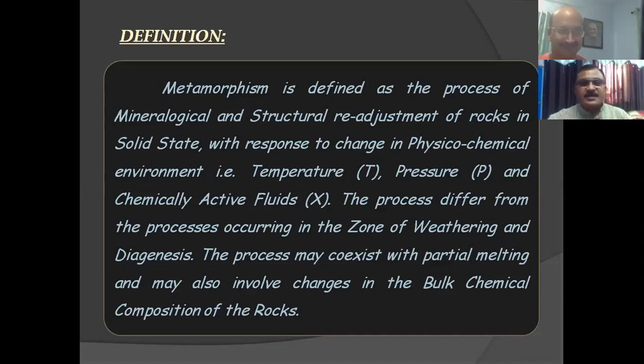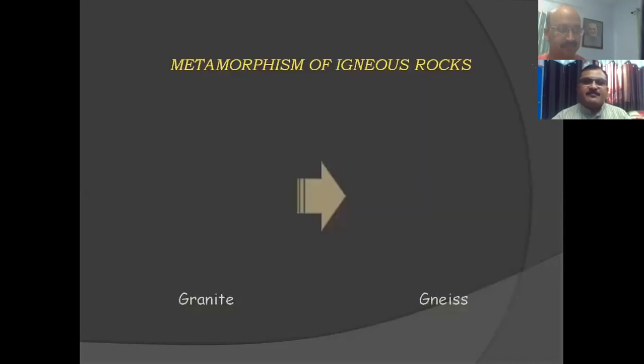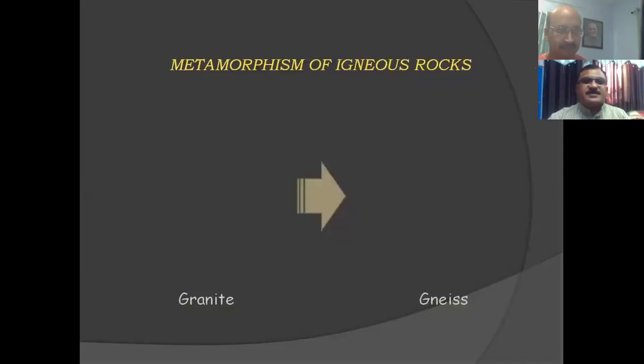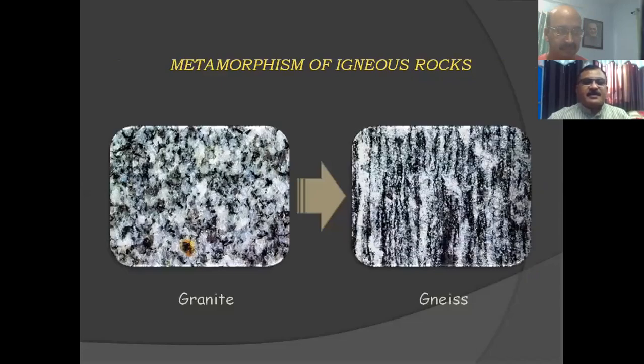Now, for example, we have already discussed that any rock may suffer metamorphism. Here, this one is granite, an igneous rock, and this is gneiss.